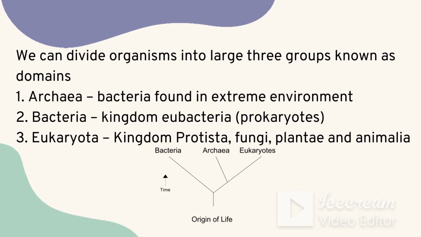Next is about categorizing all the organisms. We can categorize all the organisms under three large groups: archaea, bacteria, eukaryota. If you remember prokaryotic and eukaryotic cells, under prokaryota we have kingdom Monera. Under eukaryota we have the kingdoms Protoctista, fungi, plantae and animalia.